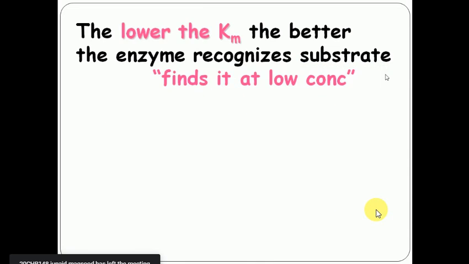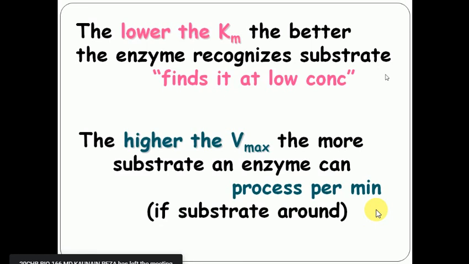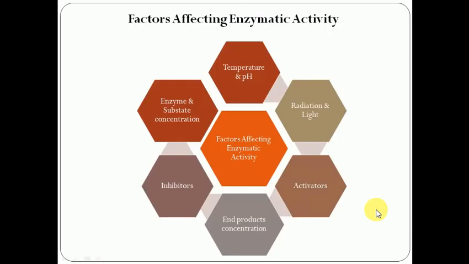As we lower the Km value, that means the enzyme can convert a small concentration of substrate into products, while a higher Km means the enzyme needs a high amount of substrate to convert into products. So a lower Km means the enzyme recognizes very low concentrations of substrate, and a high Km means it needs a particular high concentration to be activated, which is known as the Km value.